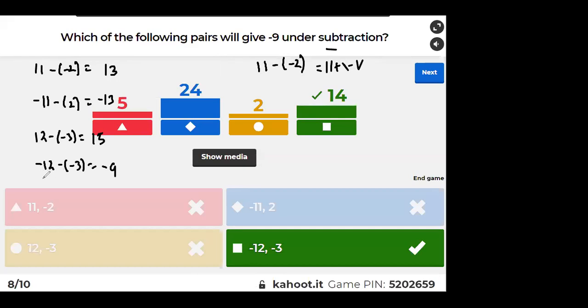But here it is minus 12, minus 12 hai na? And this minus into minus is plus 3. So since signs are different, it will be 9, and the sign of the bigger one is written. The sign of the bigger one is minus. Okay? Bindu, got it? Everyone is getting this? Okay, chalo. Next.